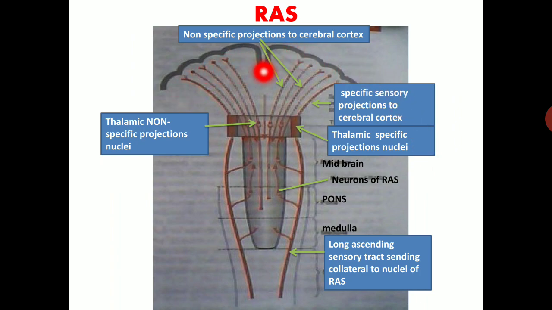Okay, so this is the cerebral cortex, and this portion is the brainstem, meaning midbrain, pons, and medulla. These are non-specific projections to the cerebral cortex. This one is the specific sensory projection to the cerebral cortex. Thalamic non-specific projection nuclei are present in the thalamic part. Then the thalamic specific projection nuclei, and these are long ascending sensory tracts sending collaterals to nuclei of the reticular activating system.